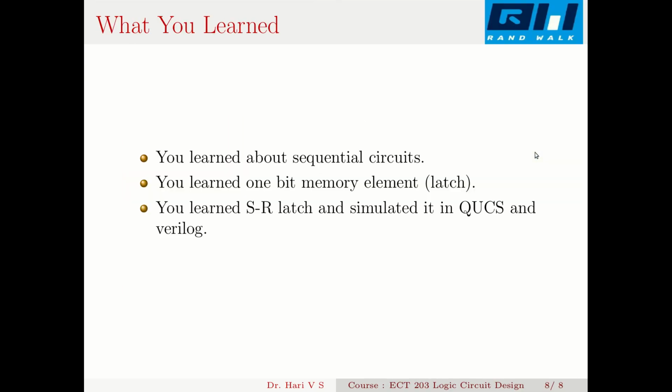Now what you understood in this video is that you learned about sequential circuits, then you learned about a 1-bit memory element or a latch, then you modified this and made an SR latch. You simulated it in QUCS and Verilog, and that is the end of this presentation.